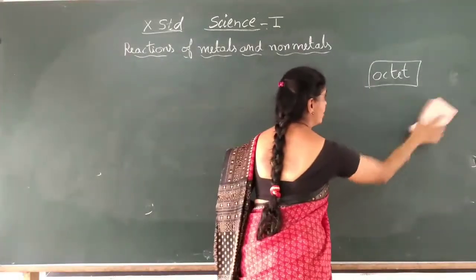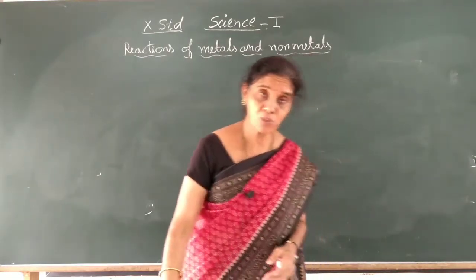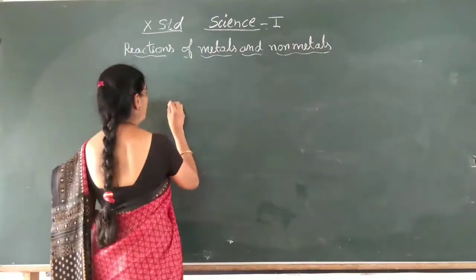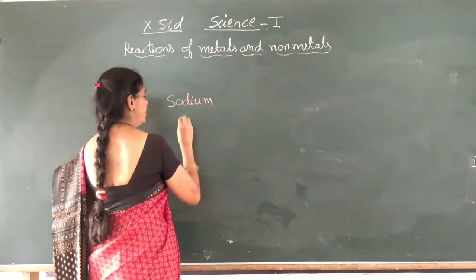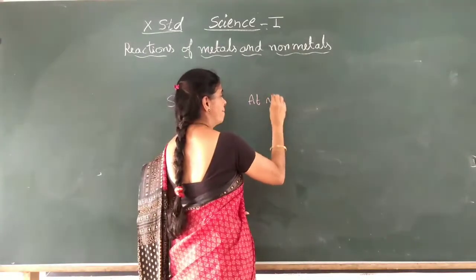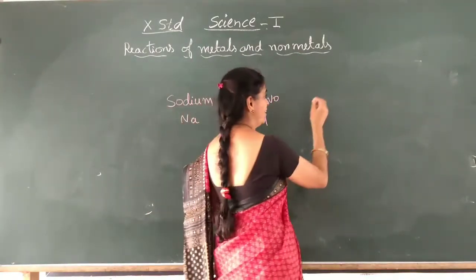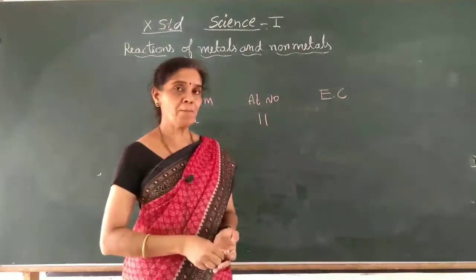Sodium chloride is the common salt which we use. Sodium, Na, is a metal, and its atomic number is 11. The atomic number is the number of protons, and in a neutral atom also the number of electrons.